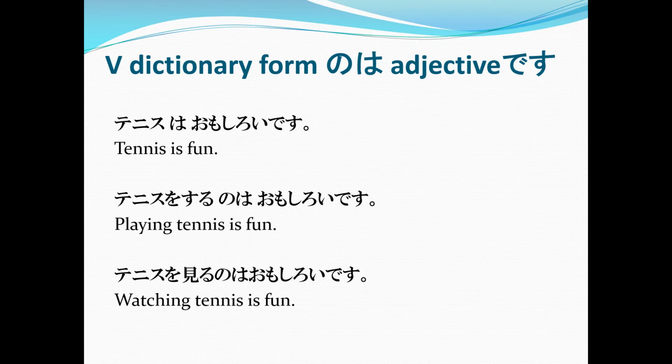Now, this sentence pattern is typically used with adjectives such as muzukashii, yasashii, omoshiroi, tanoshii, kiken na, and taihen, etc. Alright. So again, we have verb dictionary form no wa, adjective desu.